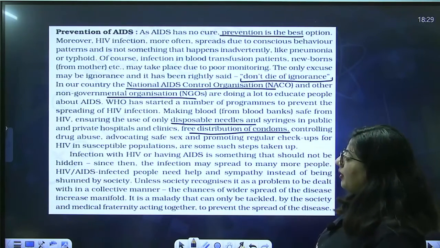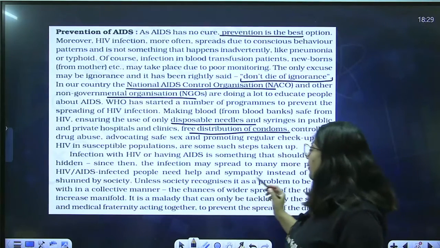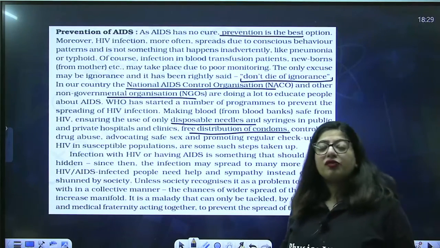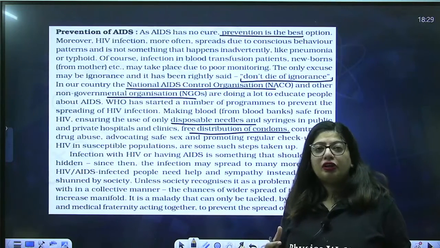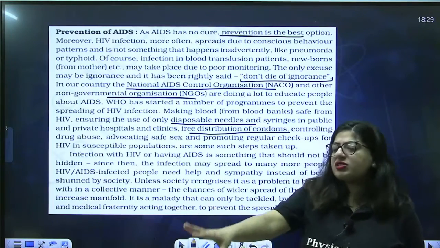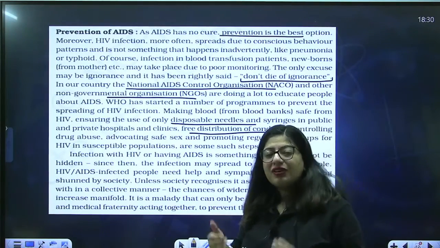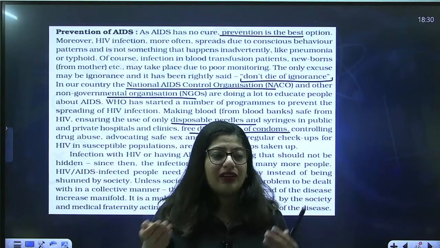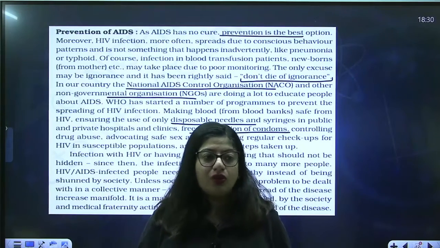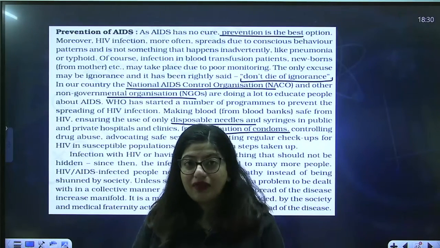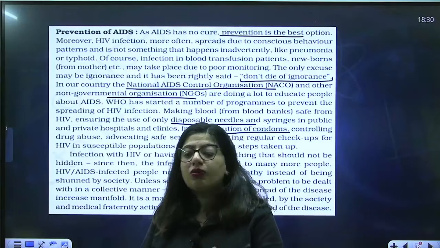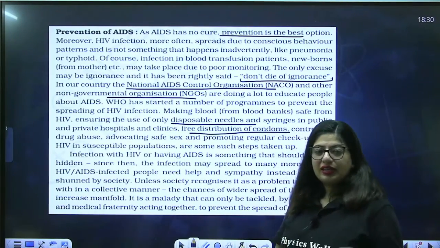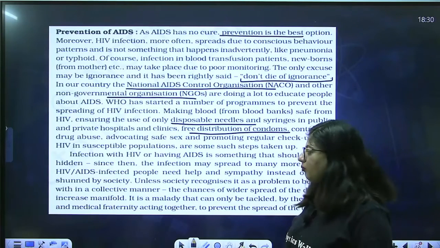Alright. HIV AIDS infected people need help and sympathy instead of being shunned by society. And also, if they tell, there are people who have a mentality, oh that person is HIV positive, don't sit near that person. You will never get HIV by just sitting next to that person. You will never get it by sharing food. Neither will you get it by saliva. You will also not get it through mosquitoes and so on, right? These are not the ways. There are certain ways by which the virus moves inside the body.